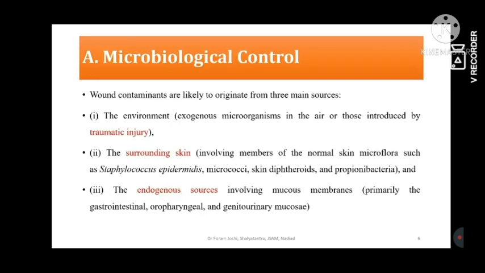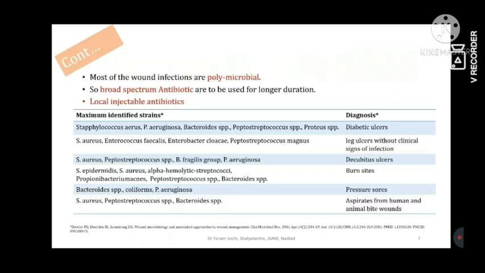First one is the microbiological control. The topic arises because of the environmental factors, the surrounding skin infections, and the endogenous sources. These are the main sources that lead to wound contamination. And what we are doing contemporarily is using large broad spectrum antibiotics, usually on the allopathic side. The other alternative systems are also using these protocols in wound management.